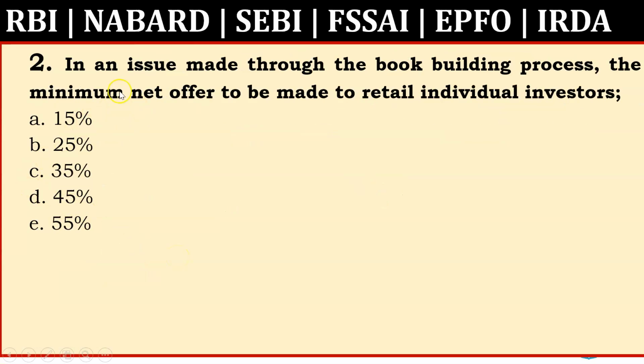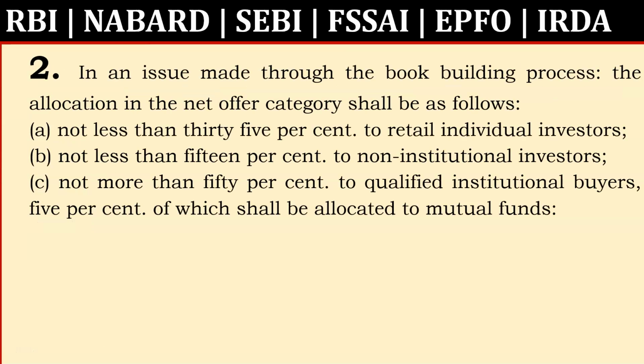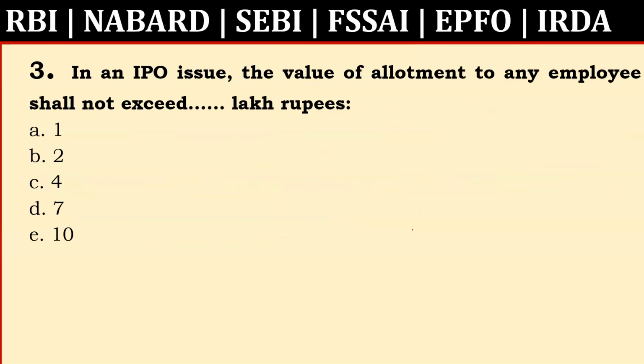And next question, in an issue made through the book building process, the minimum net offer to be made to retail individual investors is 35%. In an issue made through the book building process, the allocation in the net offer category shall be no less than 35% to the retail individual, 15% to the non-institutional investor, not more than 50% to the qualified institutional buyer, 5% of which shall be allocated to mutual funds.